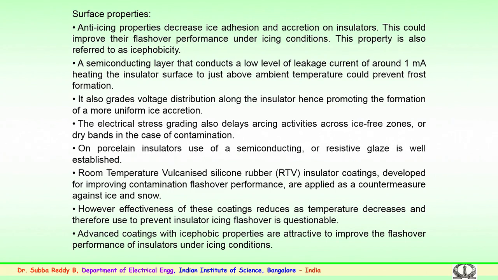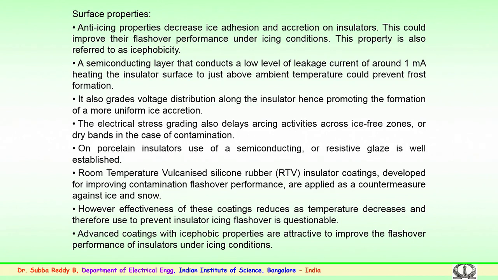Then come the room temperature vulcanized silicone rubber coatings, that is, RTV coatings, as they are generally termed. These coatings are also used for improving the contamination flashover performance of insulators and are applied as a countermeasure against ice and snow activity during winter conditions.